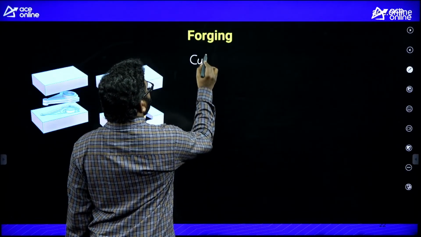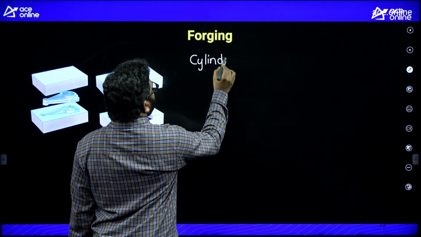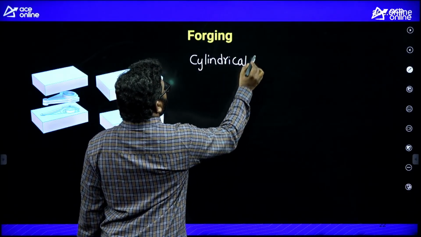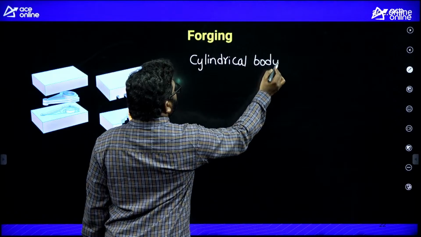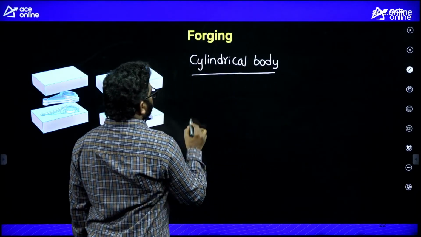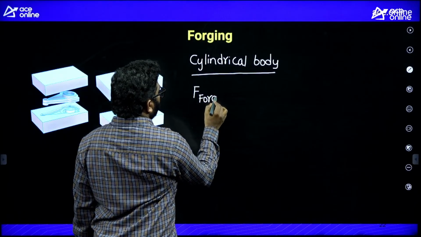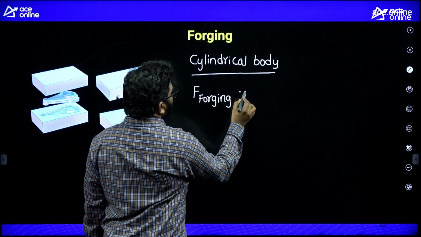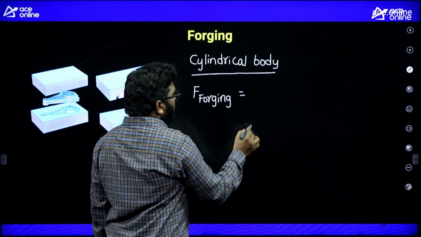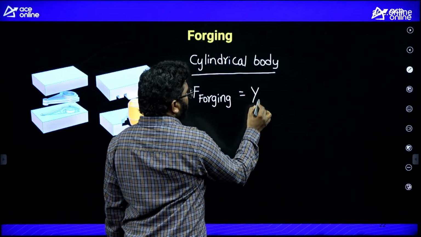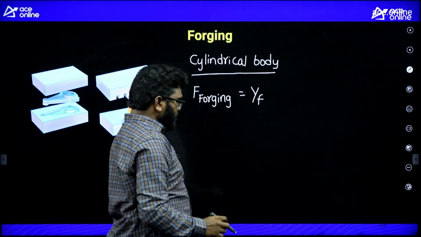Remember, for a cylindrical body, forging force is equal to, very, very important thing, we are not using average flow stress here.